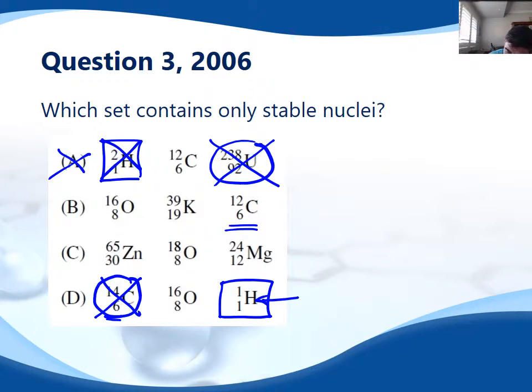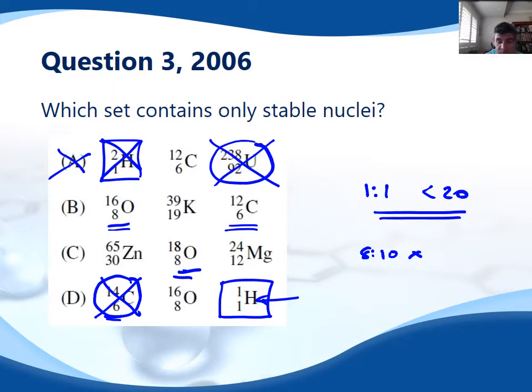So again, oxygen is less than 20, so we expect the ratio of neutrons to protons to be roughly 1:1 for those less than 20. So you can see oxygen here has a ratio of 1:1, 8 and 16 means 8:8. But this one over here is 8:10. So this is, again, not a stable ratio for the number of neutrons to protons. So this one, again, is not a good one.